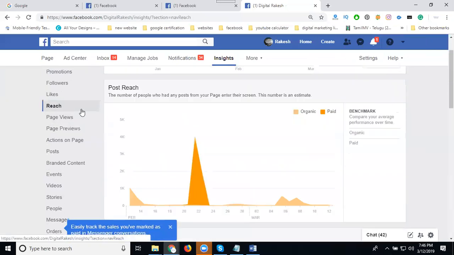Reach to the audience: when regular posting is done, the reach will be good. When regular posting is not done, the reach will be very low. There will also be sharing of your Facebook page to groups or other timelines.